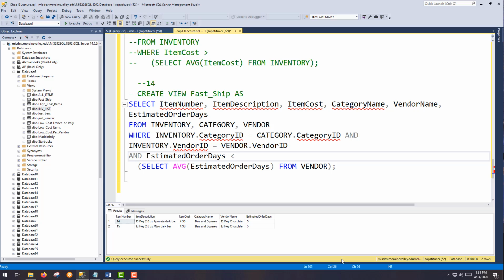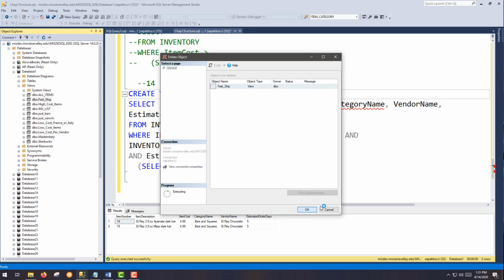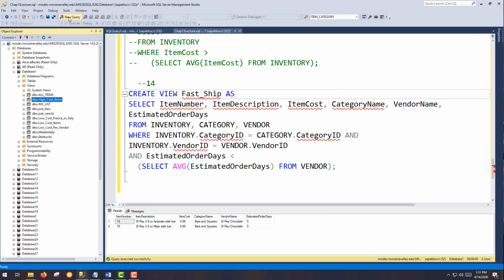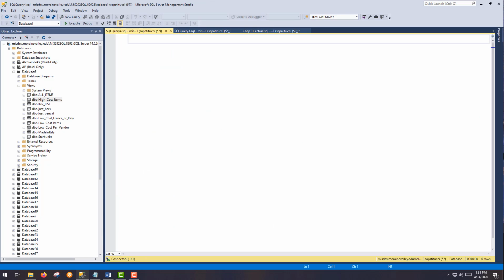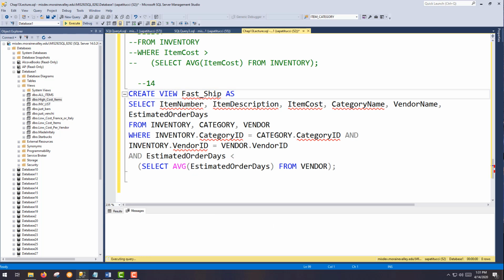Okay, so let's see. Oh, only 2 have 5 days. So those are the only 2 that are below average. But in any case, it's looking good. Now I can create that fast ship query, or a view rather. Okay, and let's see here. Oh, just one more, 15.